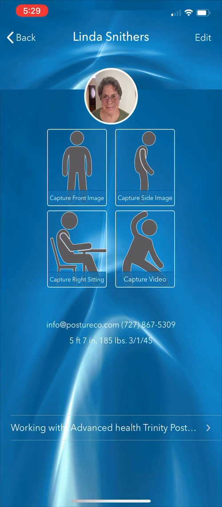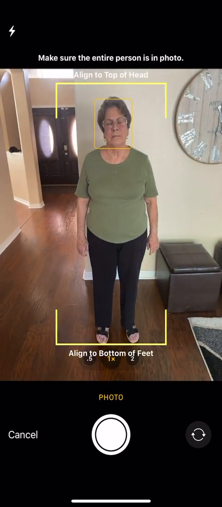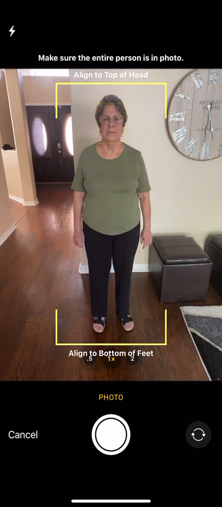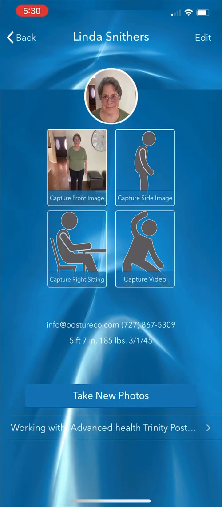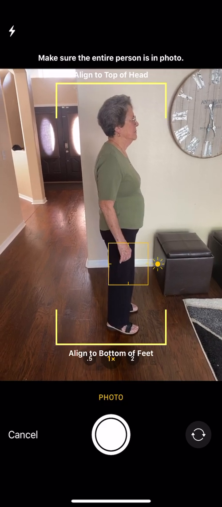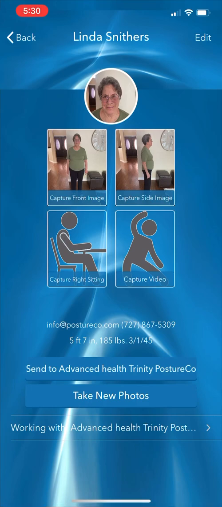So the patient or the customer or the client is going to click capture front image. And then all they do is ask the patient to stand in neutral posture, as level as possible, and snap the picture. Notice that I do have the floorboard there, so when it comes into posture screen, I can go ahead and level the image if I need to. Now I'm going to ask the patient to turn to the side with the right side facing the camera. And at this point in time, we're going to do the same thing and snap the picture. Okay, so it's really easy for the customer or the client.